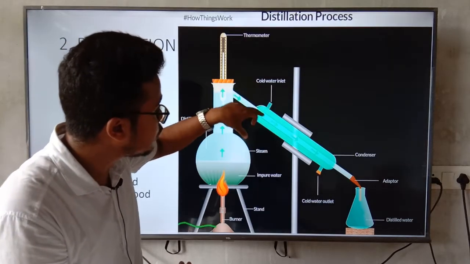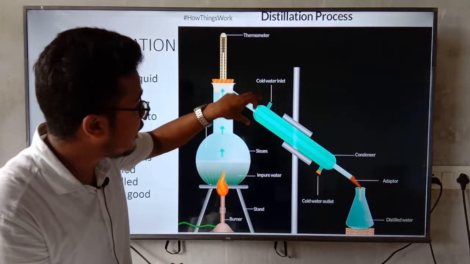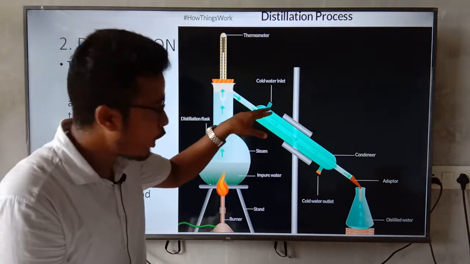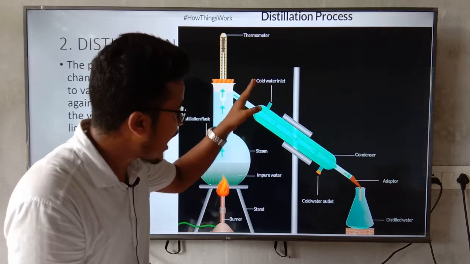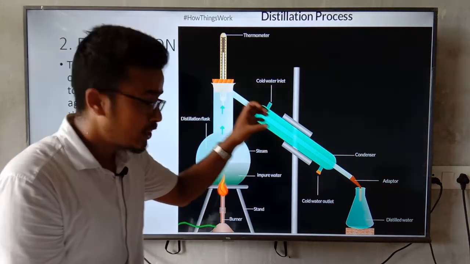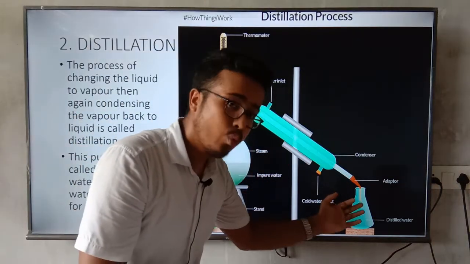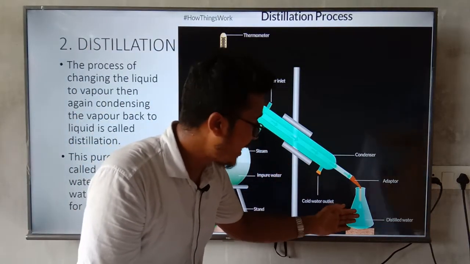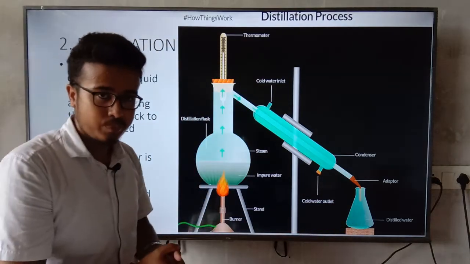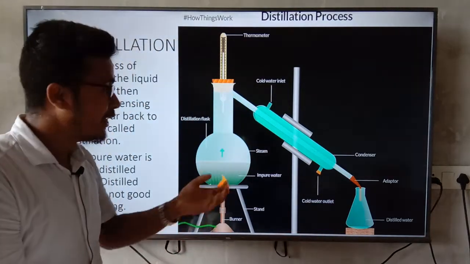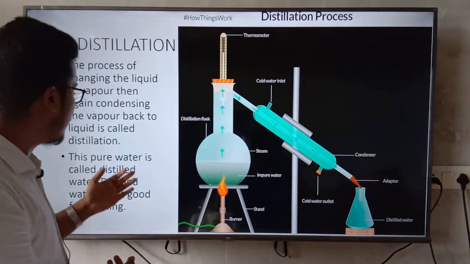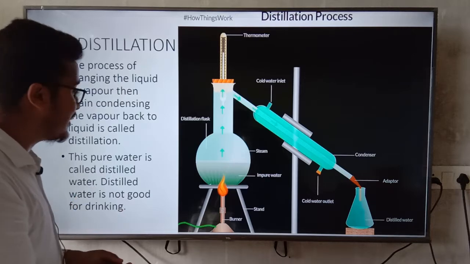Here is the cold water inlet, so here it is condensed. Now this vapor condenses in this portion. After condensing, the vapor is converted into water again. Here we can get the water, which is called distilled water. This process is called the distillation process. The pure water is called distilled water.